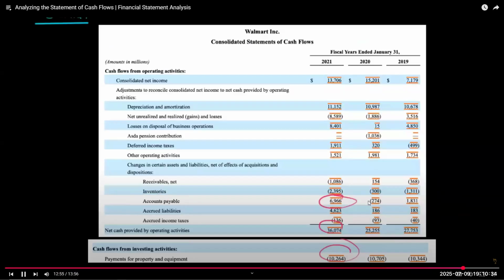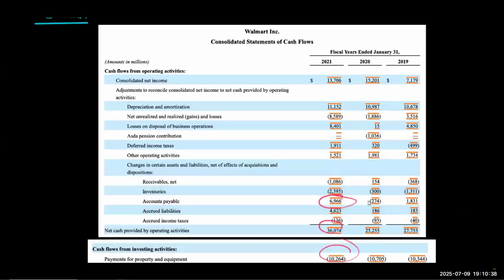And then the question is, well, is that sustainable? Why would it happen that accounts payable go up by $7 billion? It wasn't like that last period or the period before. That's a big jump, right? So last period it was almost flat and then went up almost $7 billion. What is that? Well, delaying payment of vendors, right? That's one way accounts payable would go up, is you're just delaying payment of vendors. Now, you're waiting longer to pay your suppliers.